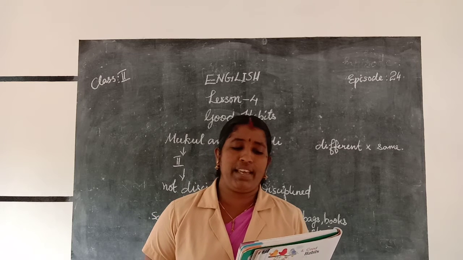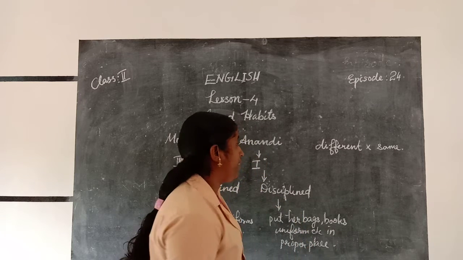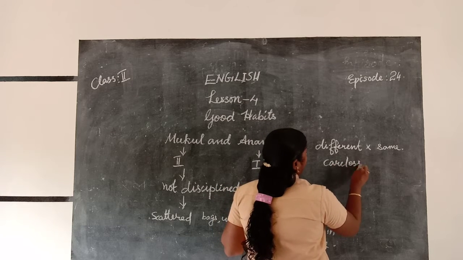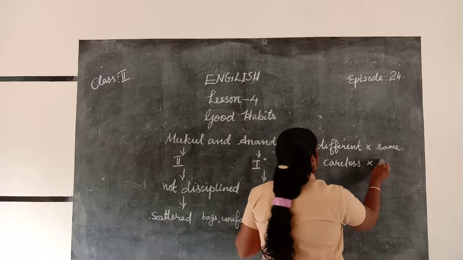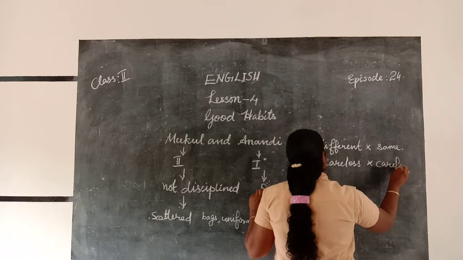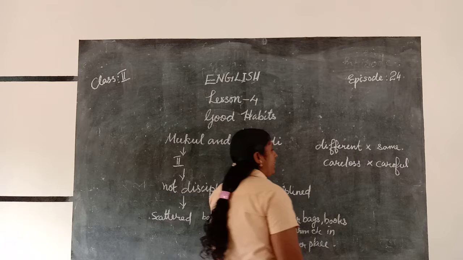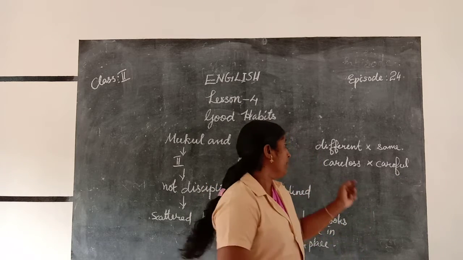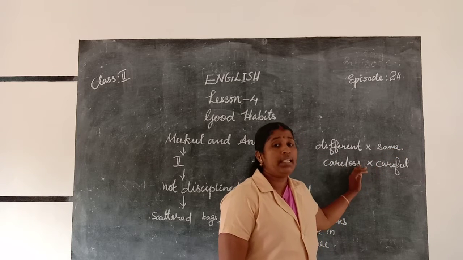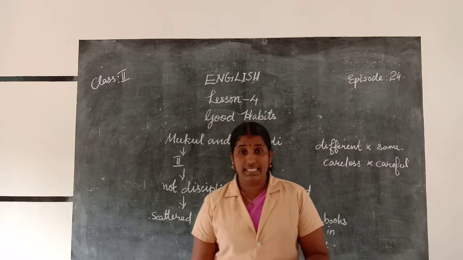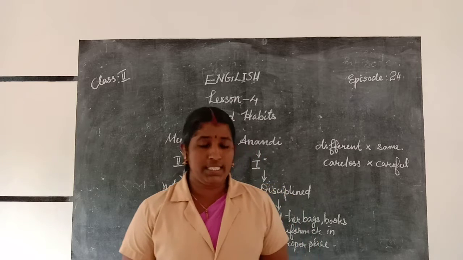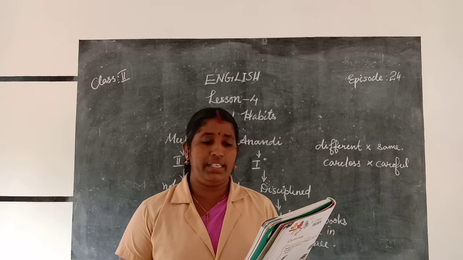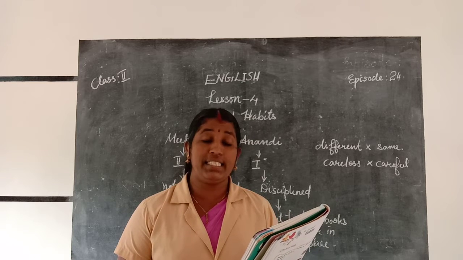Mukul is careless, whereas Anandi is disciplined. Mukul is careless, but Anandi is the opposite character, careful. The opposite of careless is careful. There are two pairs of opposite words: different, same; careless, careful. Anandi is careful, whereas Mukul is careless. Mukul and Anandi are very different in nature.